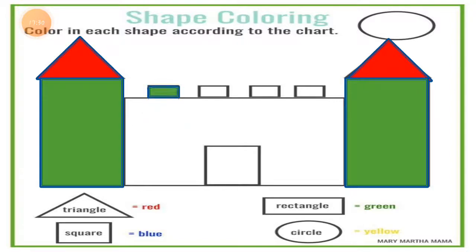This way one green color rectangle. This is also a green color rectangle. This is a rectangle and here is the rectangle. This way we have to color it green.